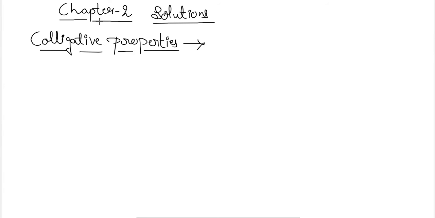Welcome back, students. So let's continue with the next part of our solution chapter, the colligative properties of solutions. In the previous classes, we have studied the non-ideal solutions and the different types of non-ideal solutions, in which we have seen that solutions can have less vapor pressure or higher vapor pressure than the ideal state of the solution.